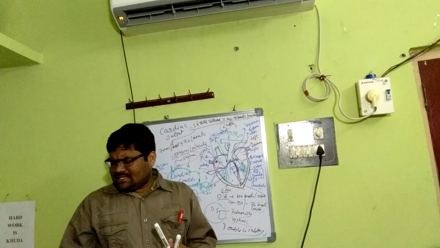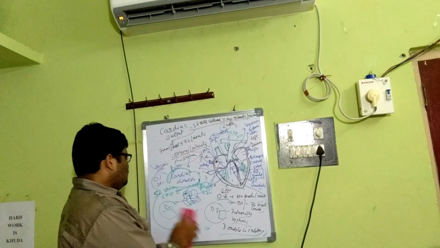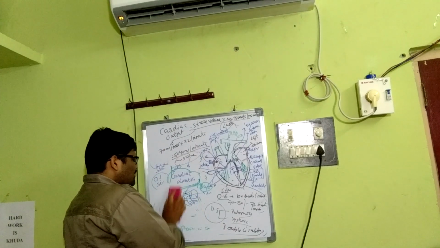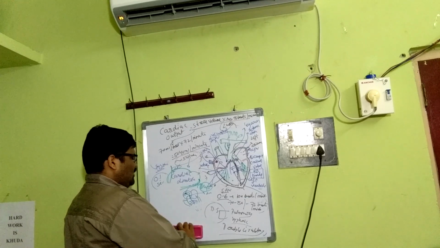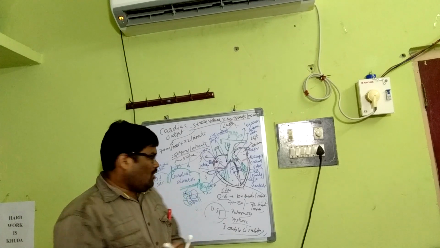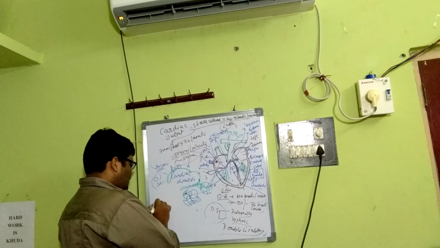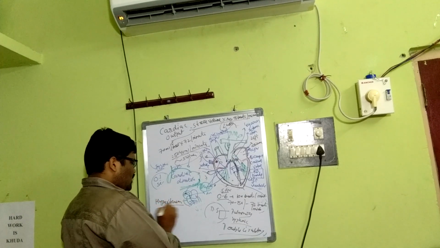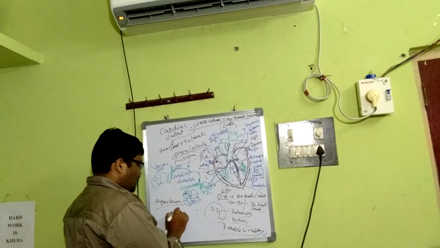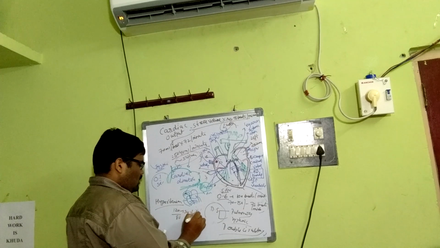Lastly, I would like to give a few examples of different abnormalities and cardiac diseases. For example, hypertension, a common abnormality. We know that normal blood pressure is 120 by 80. 120 means systole, 80 means diastole.